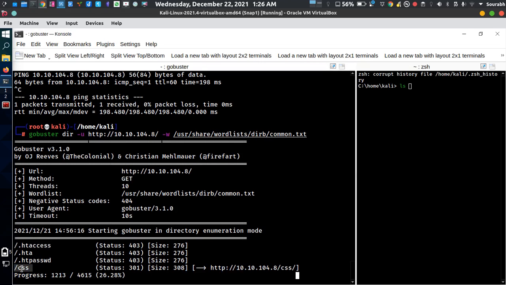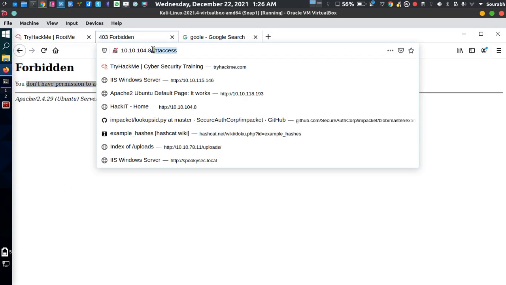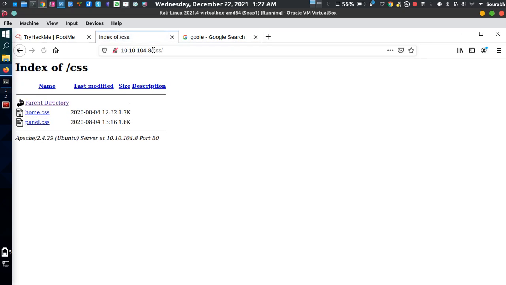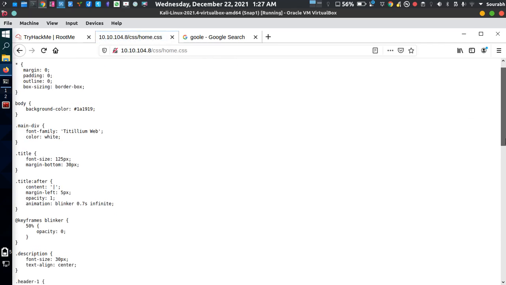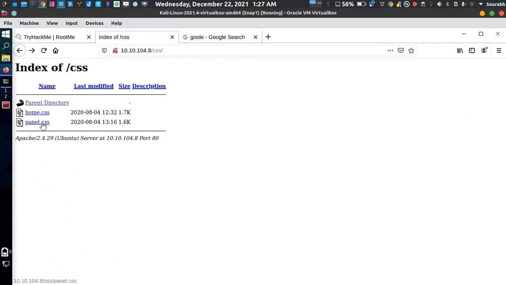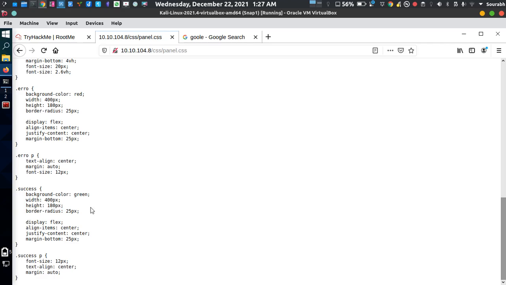So there is a CSS folder also, which stands for cascading style sheet, which is generally used for making a beautiful HTML format. As you can see, these are all the files under the CSS folder. It's a home CSS, a basic cascading style sheet. Nothing interesting, other than there's a background color called green.